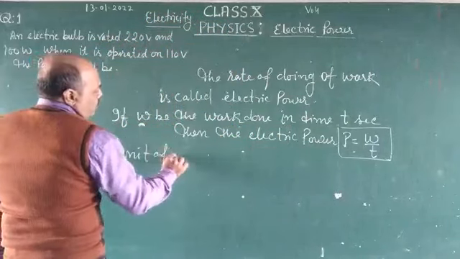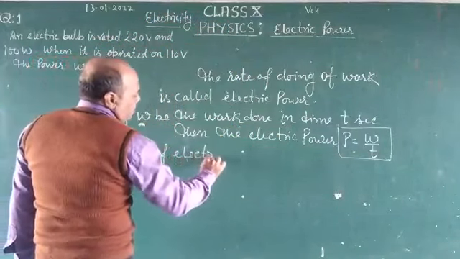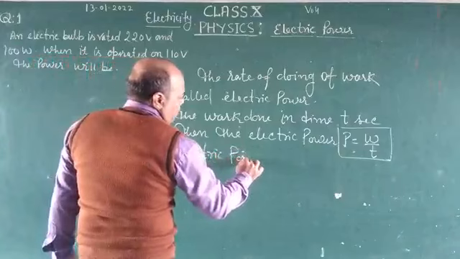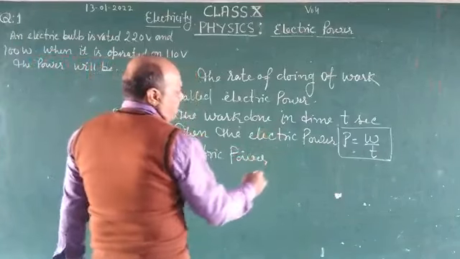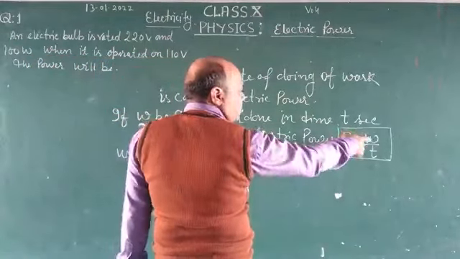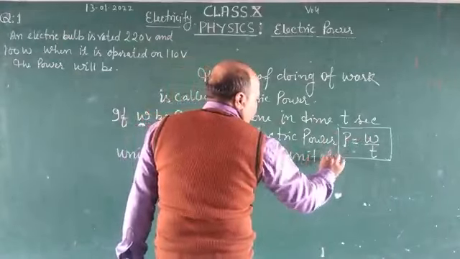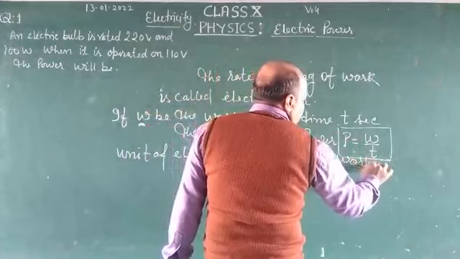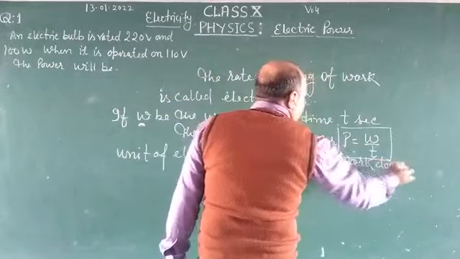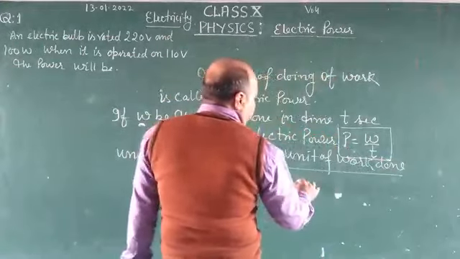Unit of electric power is the unit of work done upon unit of time.